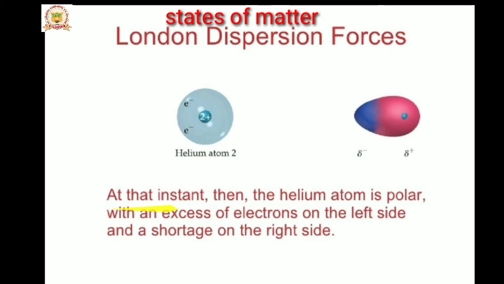So at a particular instant, the helium atom becomes polar, with an excess of electrons on the left side and a shortage on the right side. The excess of electrons creates a partial negative charge on one side and a partial positive charge on the other. The interaction between two non-polar molecules that induces a dipole gives the London dispersion forces.